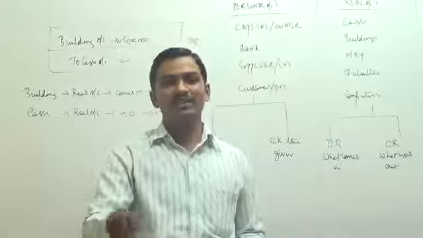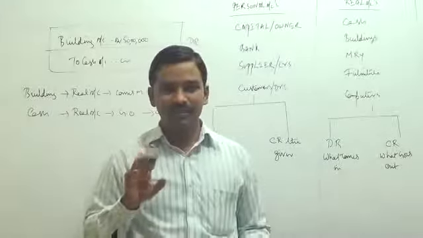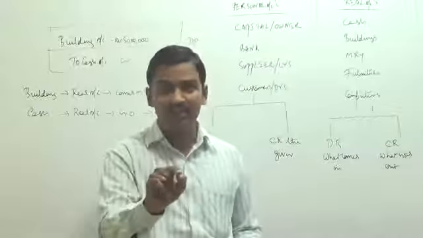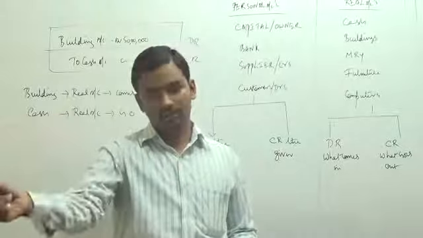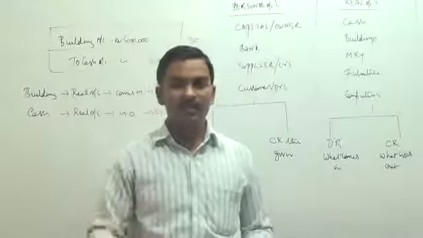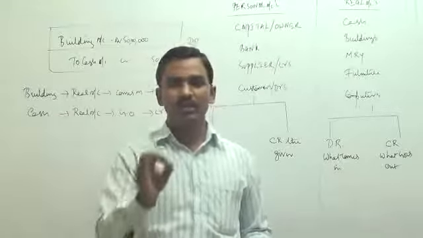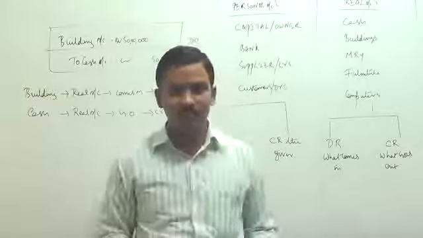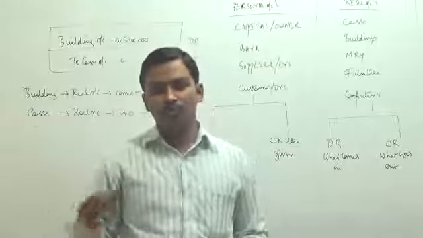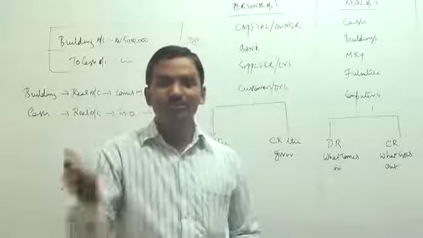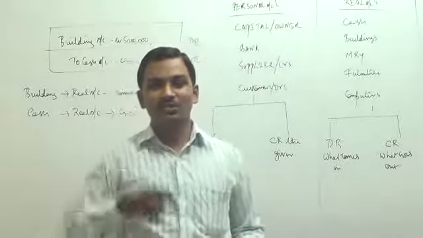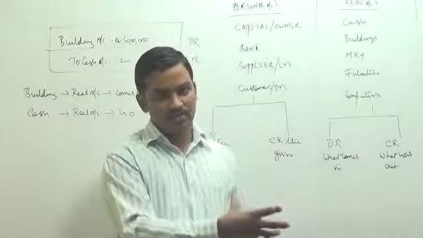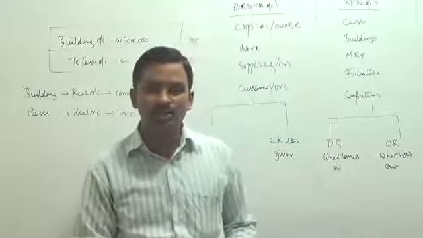It is coming in. So furniture should have been debited. What was going out in this transaction? Cash was going out. Cash is also a real account. Credit what goes out. Again I will repeat it once for you. Real account rules are debit what comes in. What was coming in? Furniture. That is, it has been debited. Credit what goes out. What was going out? Cash was going out. So cash has to be credited. So what is the entry we are going to pass? Which account has to be debited? Furniture account has to be debited and cash account has to be credited.